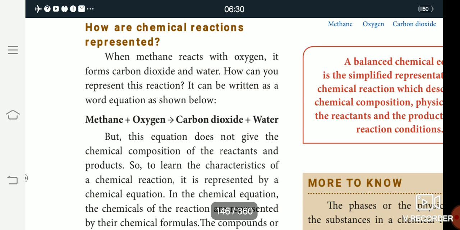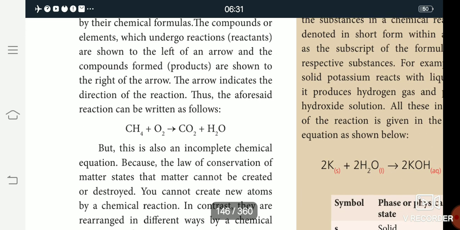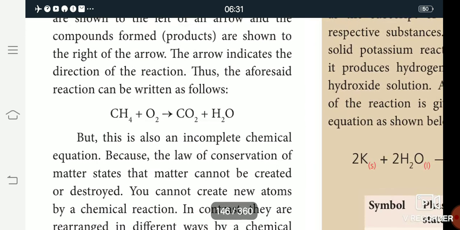In this reaction, methane reacts with oxygen to give the products carbon dioxide and water. So the formula is CH4 plus O2, and the products are CO2, carbon dioxide, and water.